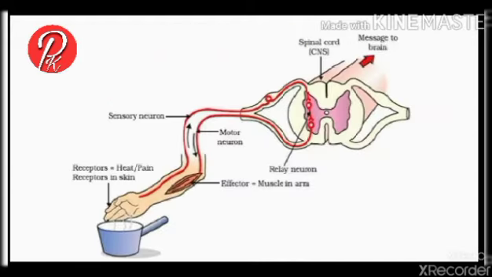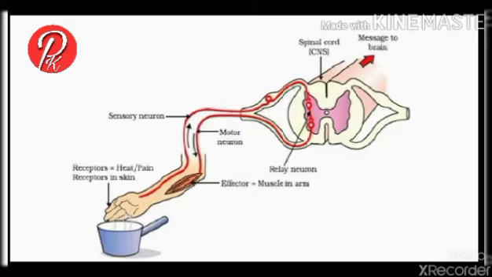Here we see in this diagram, when a hot object touches our hand, the receptors present in our skin receive a particular stimulus and create an impulse. This impulse is carried by the sensory neuron toward the central nervous system, in this case the spinal cord. Here the sensory neuron transports its message to the motor neuron with the help of an interneuron.